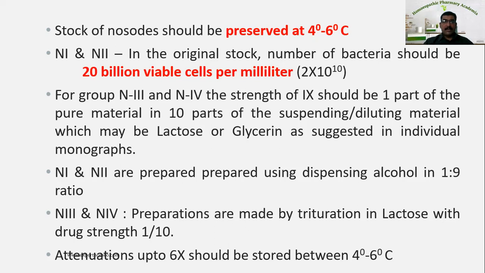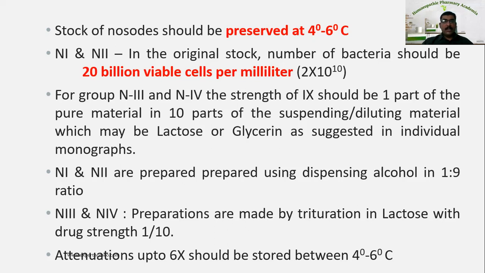The 1x, the first potency of N3 and N4, is 1 part of the pure material in 10 parts of the vehicle.